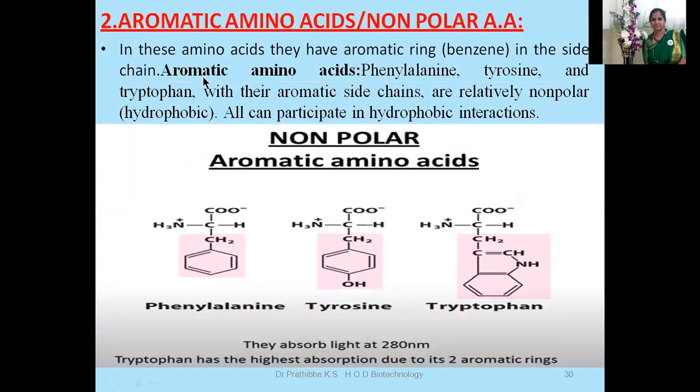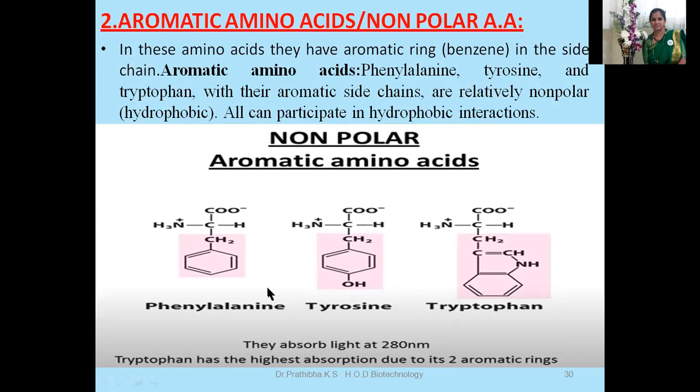Now let us go through here. Second classification: aromatic amino acids are non-polar amino acids. These amino acids have an aromatic ring, that is a benzene ring, in the side chain. Aromatic amino acids, for example phenylalanine, tyrosine, and tryptophan, with their aromatic side chains, are relatively non-polar, that is hydrophobic. All can participate in hydrophobic interactions.